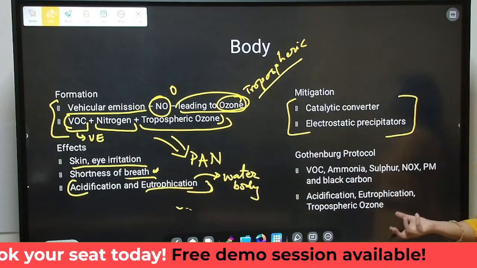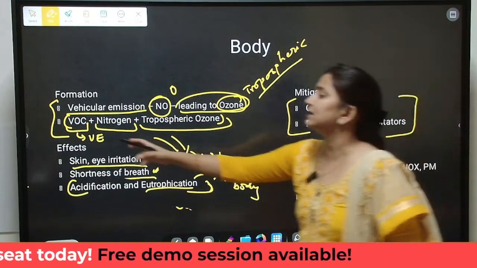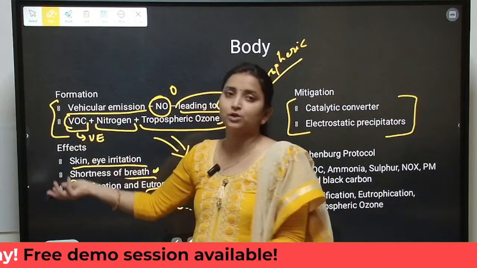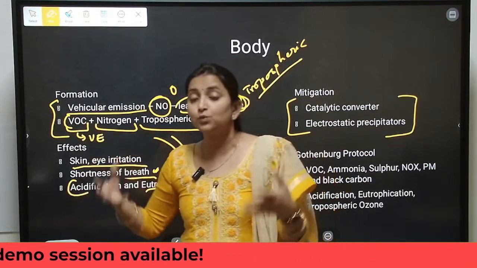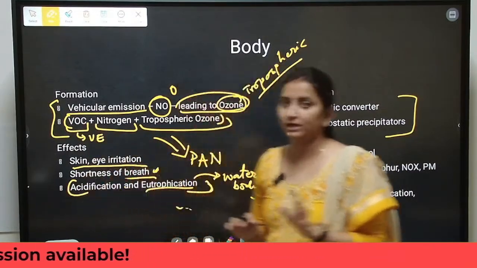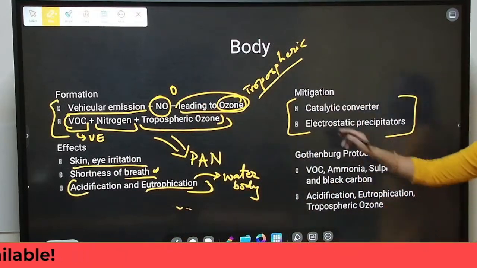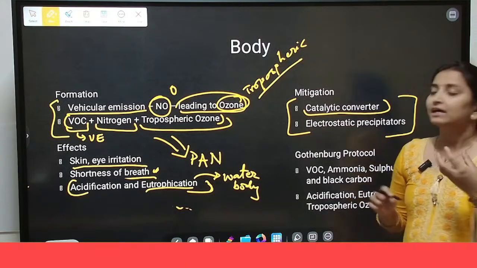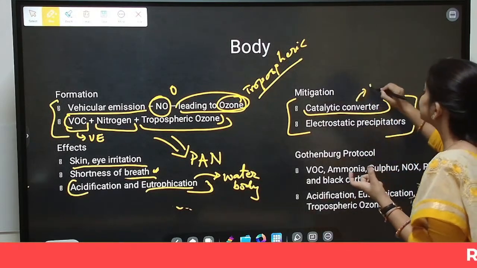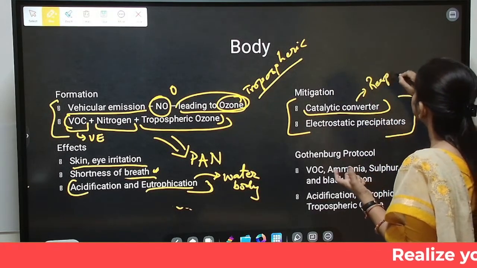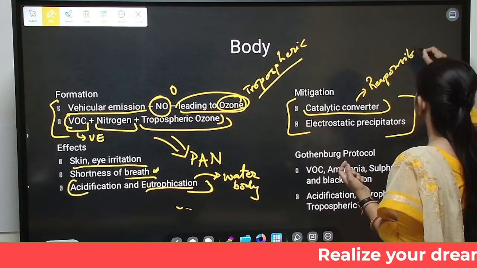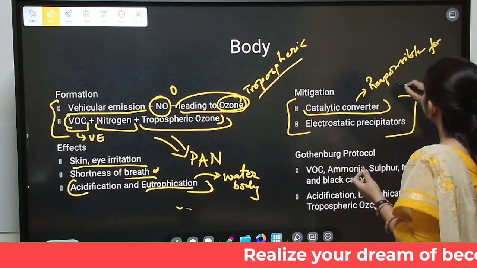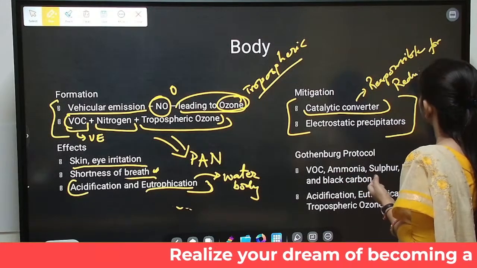The most common solution can be, if this is getting emitted from vehicular emissions, we reduce the vehicular emissions. We reduce our dependency on fossil fuel. That can be one of the solutions. Or we can install catalytic converters in our engines. This catalytic converter is basically responsible for reduced emission of nitrogen oxides.